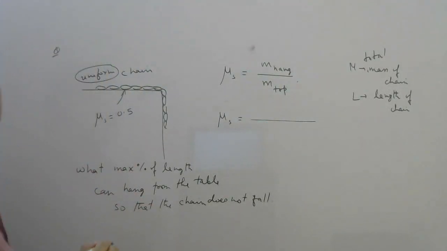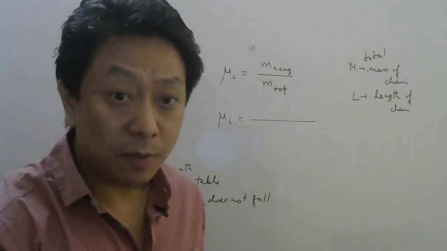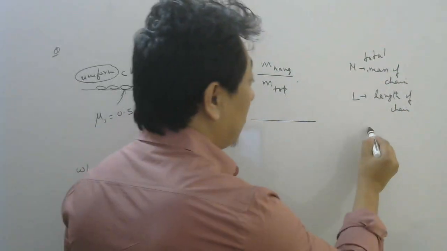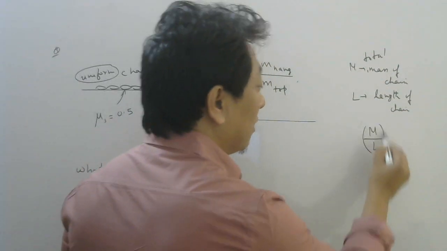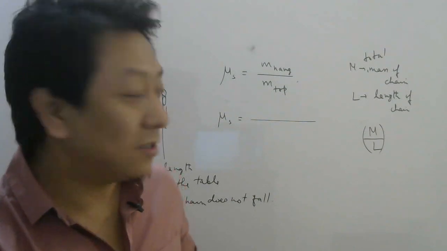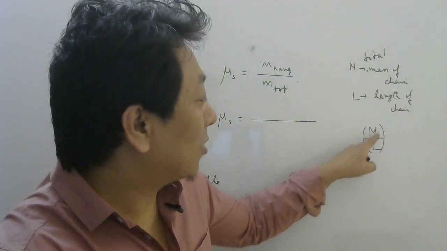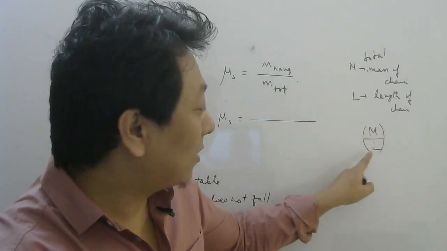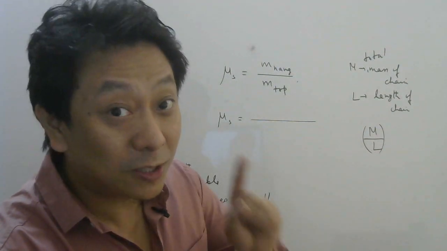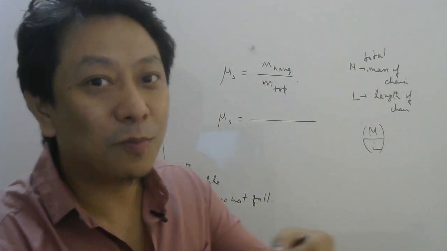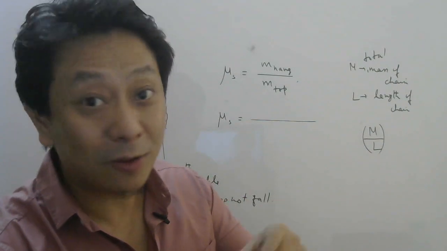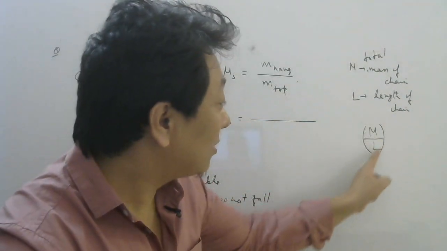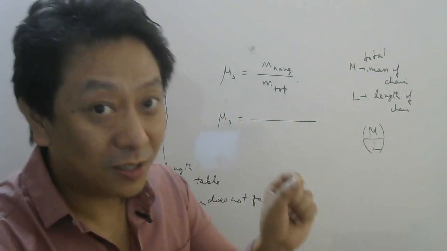So if capital M and capital L is the total mass and total length, then M divided by L will be what? Mass per unit length. This is similar to cost of 10 apples divided by 10 apples. That will give you cost per unit apple. Then if you multiply with 6 apples, you will get cost of 6 apples. So this is mass per unit length of the chain.